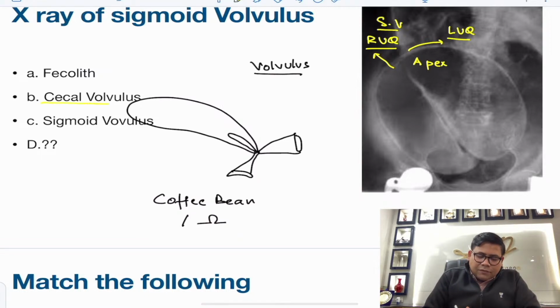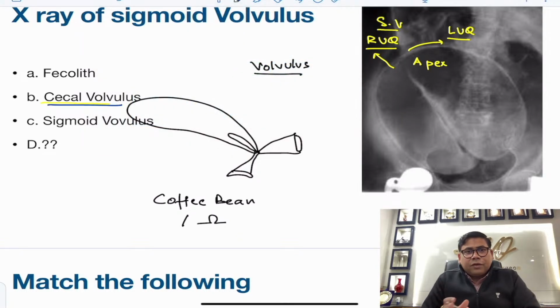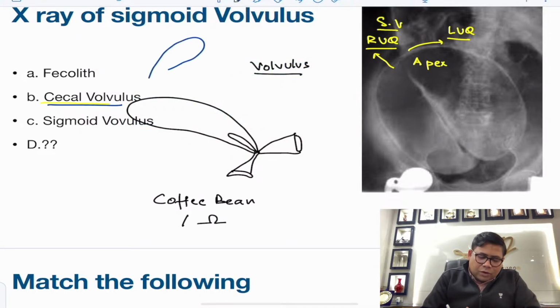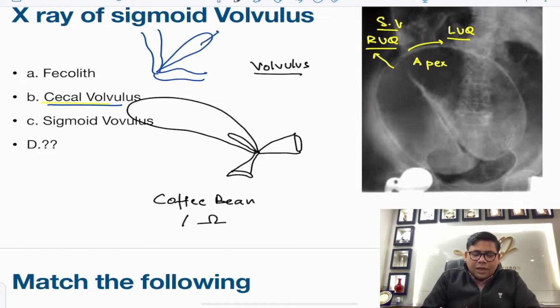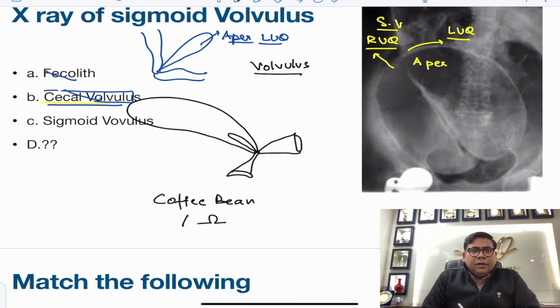Whereas in case of cecal volvulus, the apex is towards the left upper quadrant. So if you talk about cecal volvulus, this is how it looks. If you see a cecal volvulus, the apex is towards the left upper quadrant. So this is what is very important. This is not a case of cecal volvulus. This is not a case of fecalith. It's a classical sigmoid volvulus.